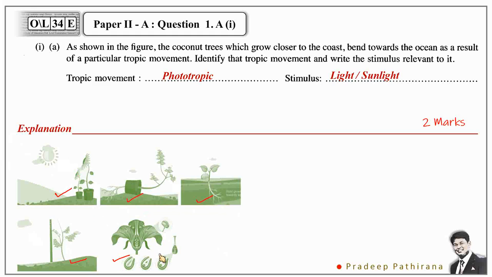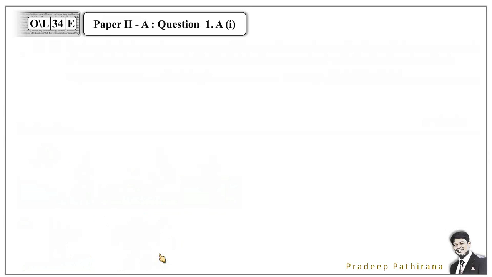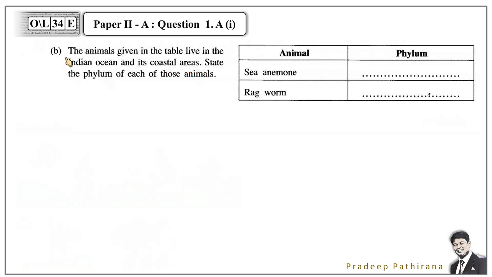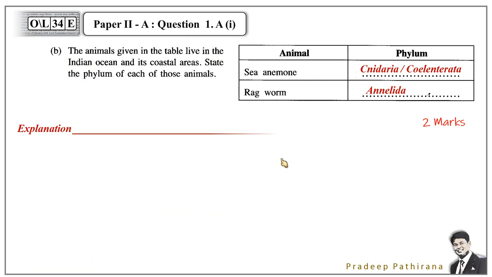Now let's move on to the next question. Question 1a, part 1. This is the B part. The animals given in the table live in the Indian Ocean coastal area. State the phylum of each of those animals. Sea anemone, which belongs to Coelenterata. Ragworm is an Annelida. These are the answers. Give 2 marks, 1 for each. Here's the explanation.